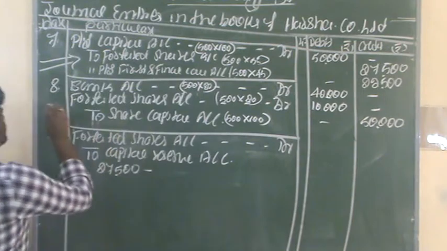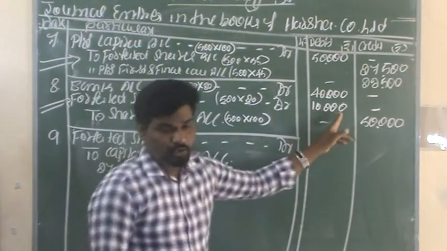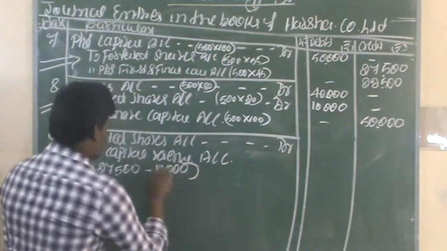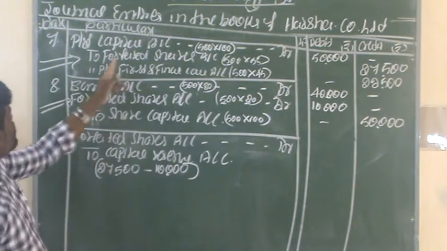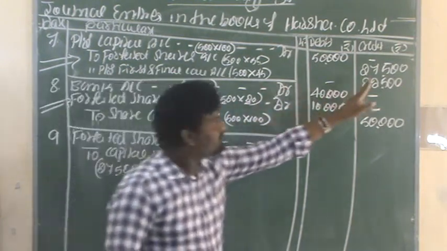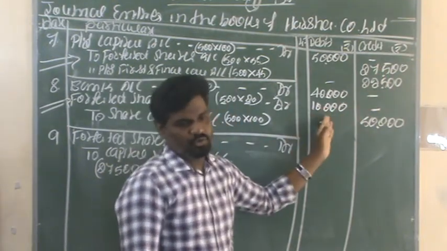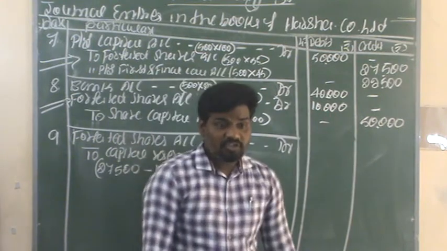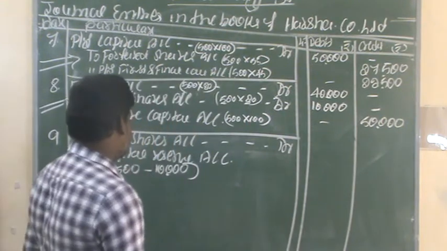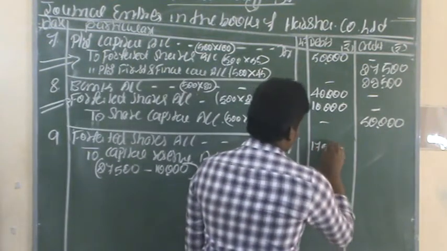And in the next entry, when they are reissuing these forfeited shares, at that time they are debiting 10,000 rupees, the loss amount. So credit minus debit: these were already credited capital, and when they are reissuing, they are debiting 10,000 rupees. The difference amount is 17,500. This is profit only. This profit amount we need to transfer to the capital reserve account. 27,500 minus 10,000 is 17,500.